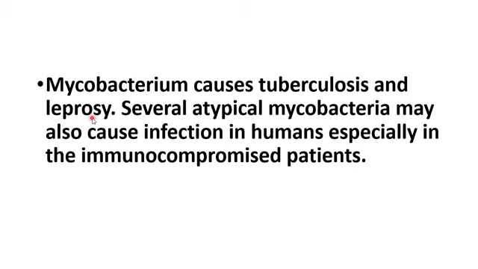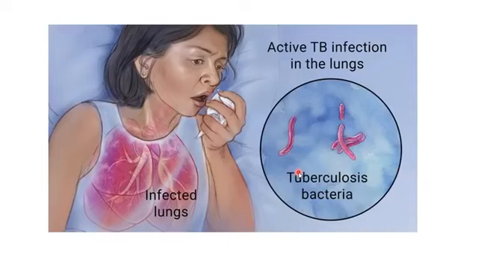There are also several atypical Mycobacteria, and they can cause infection in humans, especially in immunocompromised patients. For example, Mycobacterium avium intracellulare complex and Mycobacterium marinum, which causes swimming pool granuloma. So such infections are there. Coming to TB infection, it mainly causes active infection in your lungs. It can cause cavities, it can cause pneumonia and everything. The primary organ affected is your lungs.